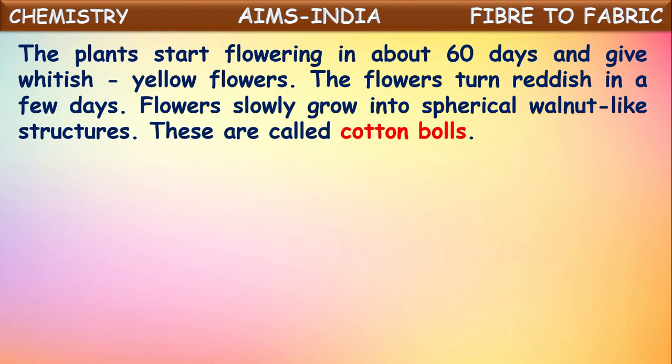So first these cotton plants yield whitish yellow cotton flowers. They slowly convert into reddish color. After a few days, these reddish flowers start converting into spherical walnut-like structures, and these are called cotton balls.